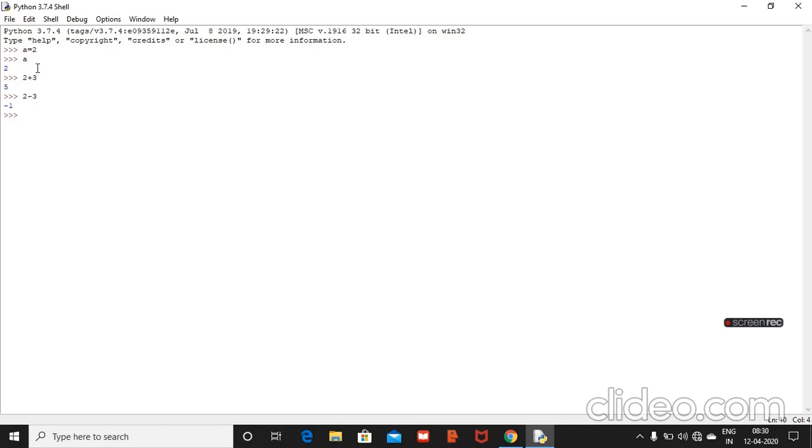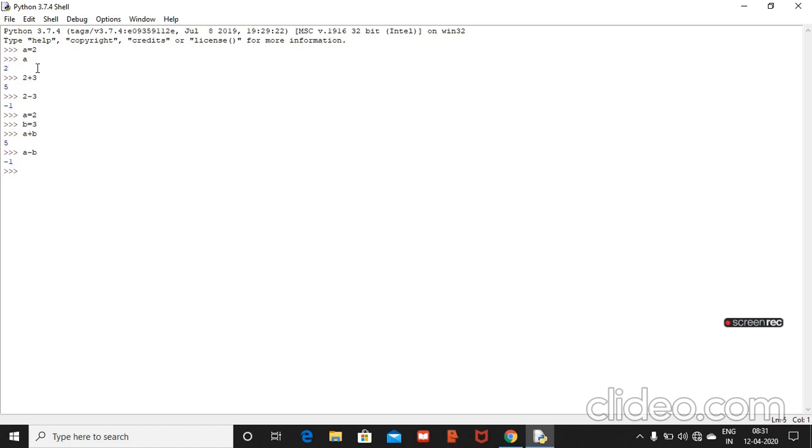You can do it directly also, 5 plus 6 is equal to 11, but I am telling you for further use. Like A equal to 2, B equal to 3, A plus B is 5. If you want to do subtraction, A minus B, because A has 2 and B has 3, it will give -1 because it has stored the previous values of A and B.